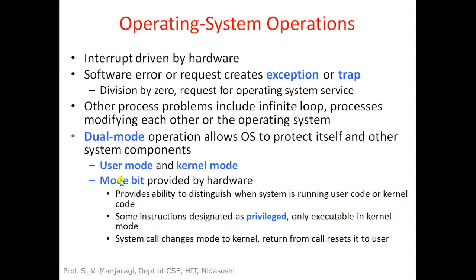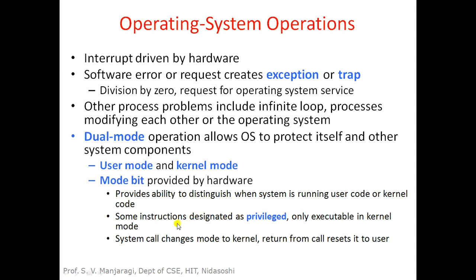There is something called a mode bit which is provided by the hardware. This mode bit decides whether the program or process is running in user mode or kernel mode. It provides an ability to distinguish when the system is running in user mode or kernel mode.